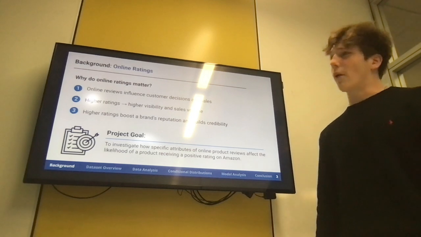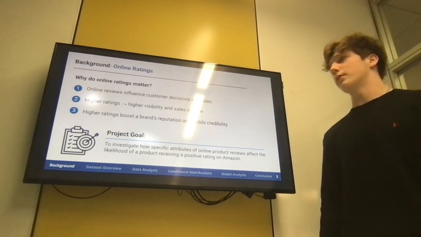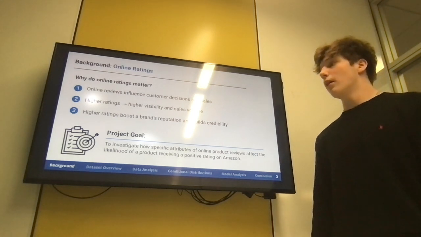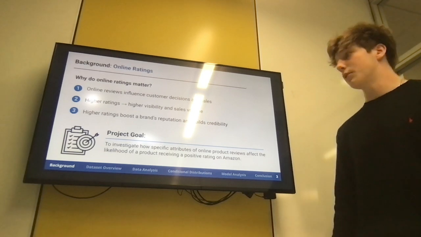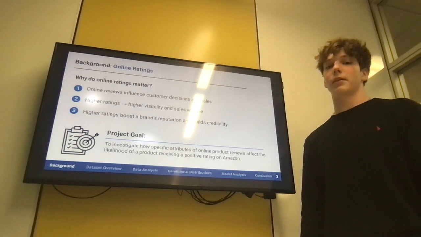So first of all, why do online ratings matter? Online reviews influence customer decisions and sales, and it's proven that higher ratings lead to higher visibility and sales volume. Higher ratings also boost a brand's reputation and build credibility. Overall, higher ratings can make or break a business.